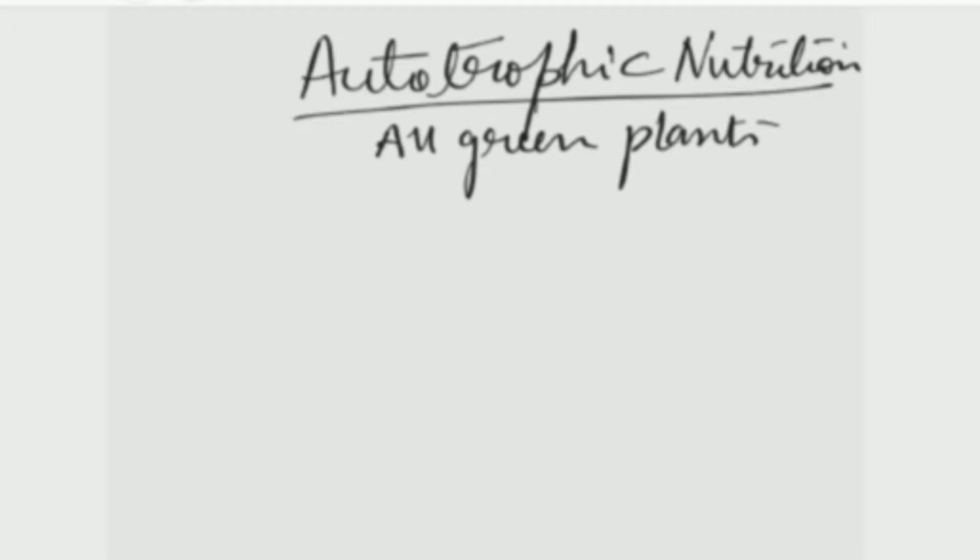Can you tell me why all green plants have the capability of producing their own food? Because they have chlorophyll. It is a photosynthetic pigment. It can trap sunlight. So chlorophyll is a miracle substance present in all green plants that helps in photosynthesis.